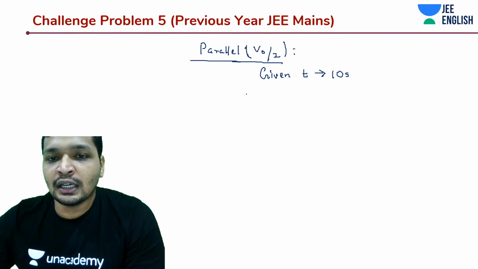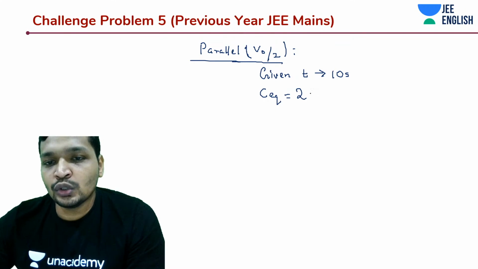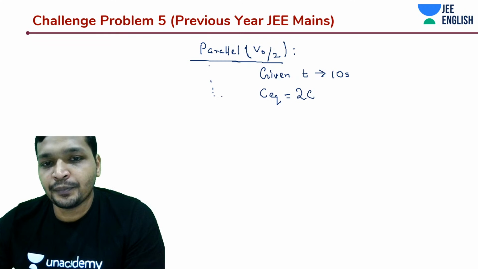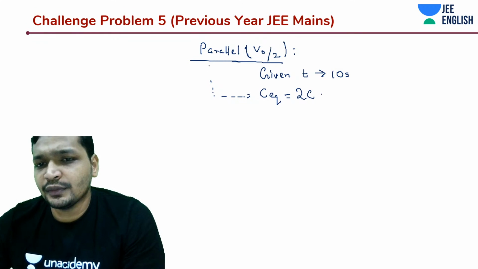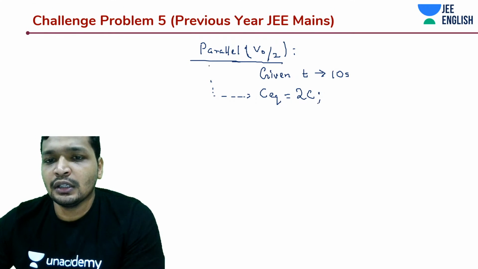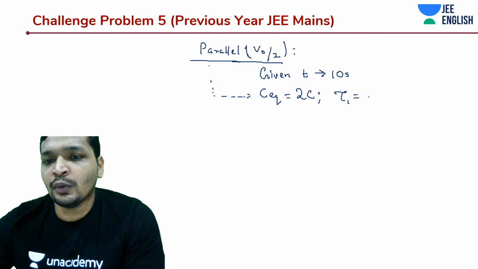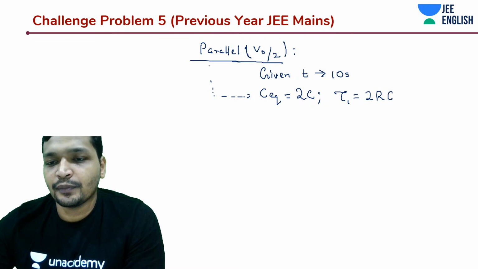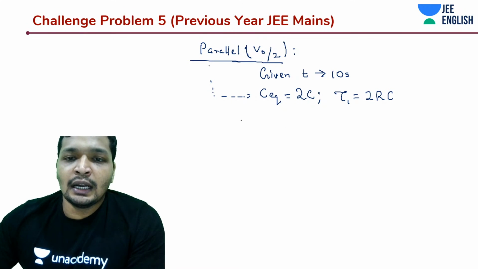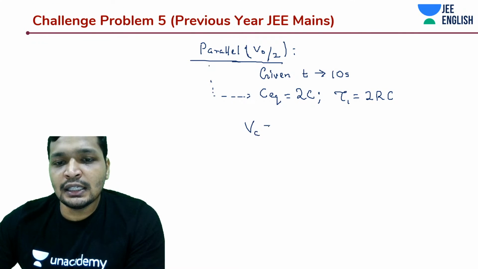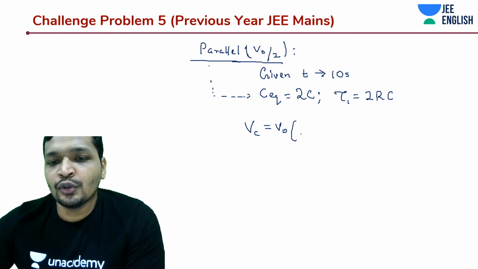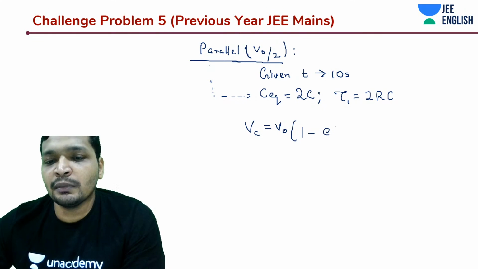We know that C equivalent is 2C in the parallel combination. R remains R, so we don't care about it. That means tau, let's call this tau 1, is 2RC. And Vc is equal to V naught into 1 minus e to the power minus t by tau.